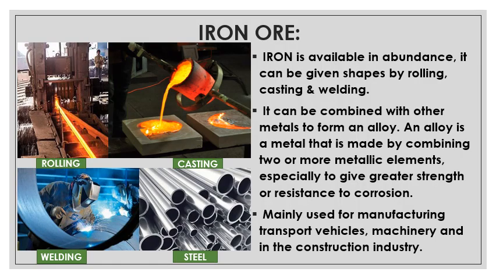So first of all, let us discuss iron ore. Iron is available in abundance. It can be given shapes by rolling, casting and welding. First of all, what is rolling?